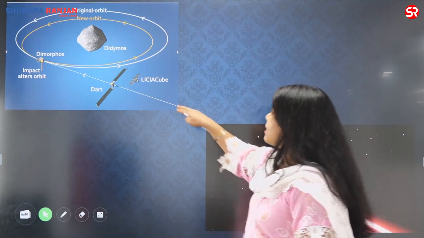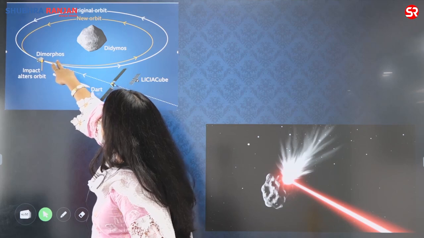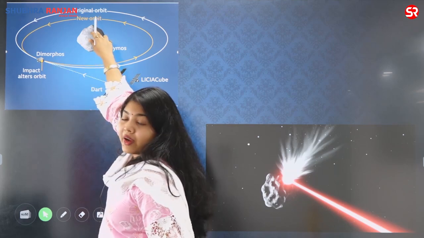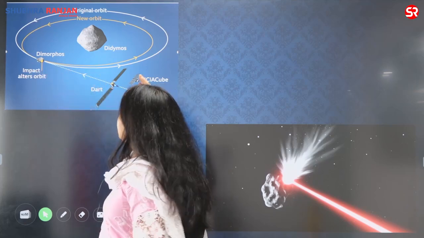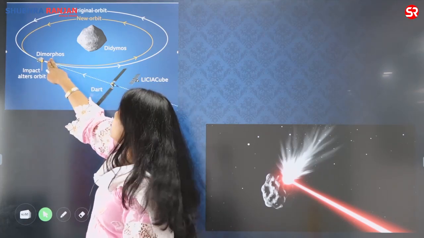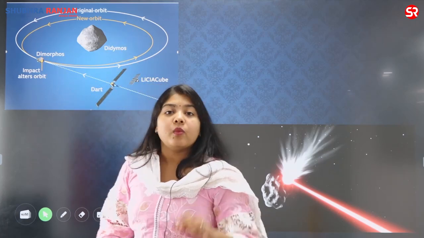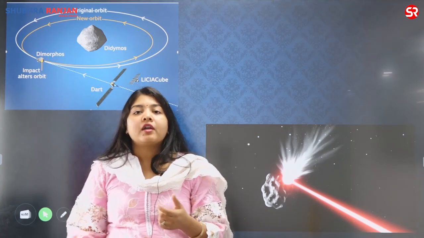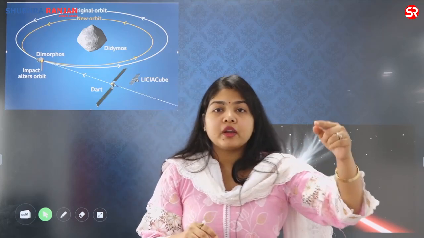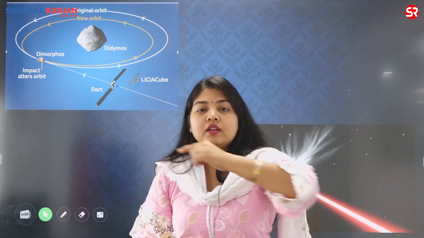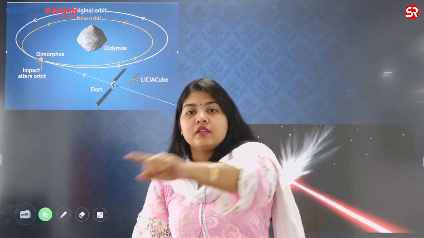So this is what exactly happened in the DART mission. Let us say this was the original orbit. The white one is the original orbit. I sent a spacecraft. It collided with the Dimorphos, which is an asteroid, and it deflected its orbit. When it alters its orbit, it is not going to come towards the Earth. So basically, if this was the orbit and it could have collided with the Earth, I have sent a spacecraft which will hit it, and now it will move like this.